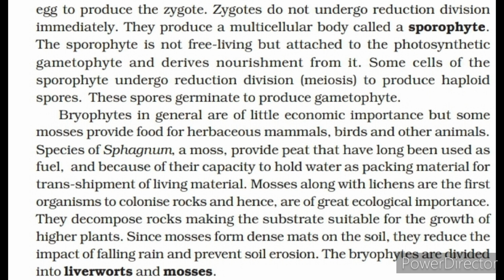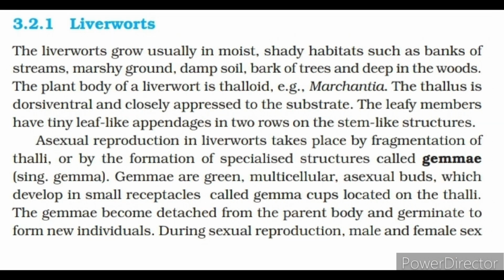The bryophytes are divided into liverworts and mosses. Liverworts. The liverworts grow usually in moist, shady habitats such as banks of streams, marshy ground, damp soil, bark of trees and deep in the woods. The plant body of a liverwort is thalloid, example, Marchantia. The thallus is dorsiventral and closely appressed to the substrate.